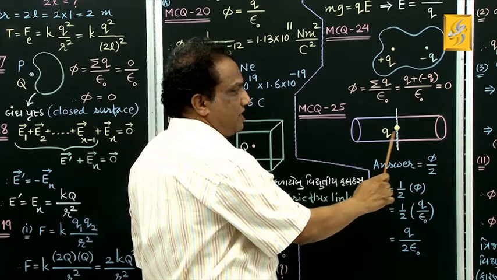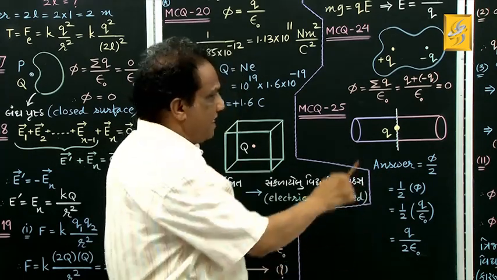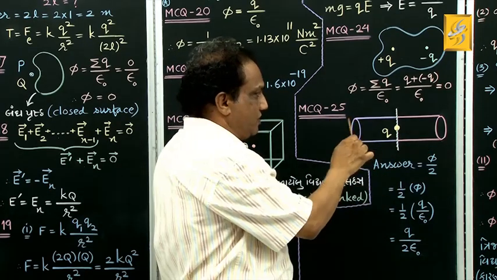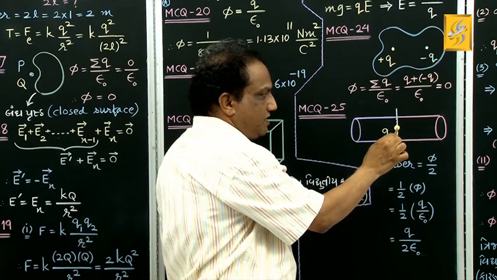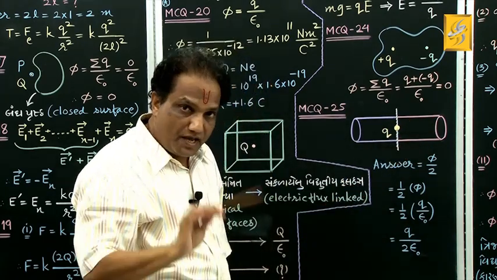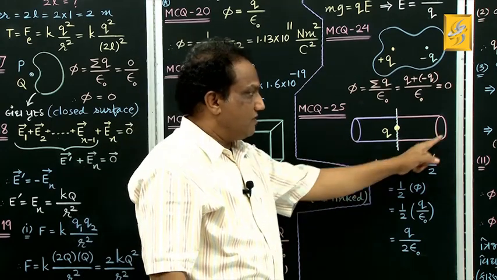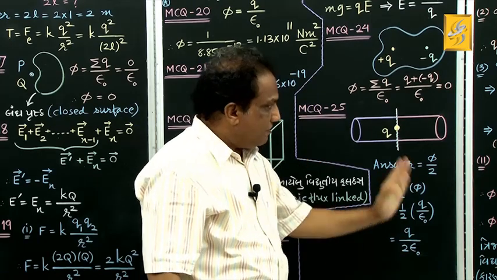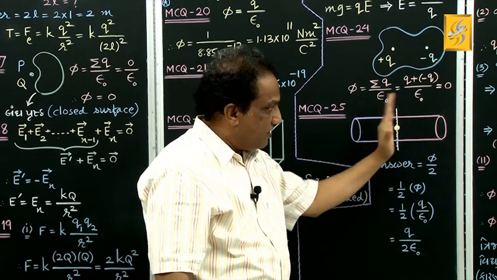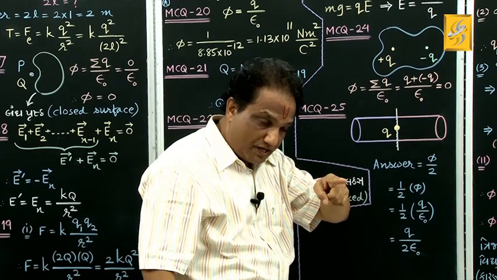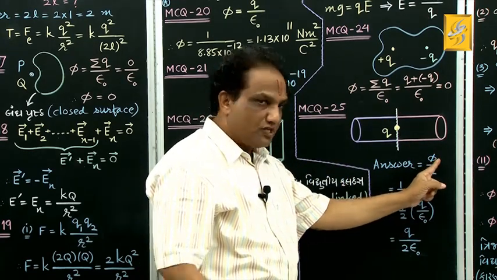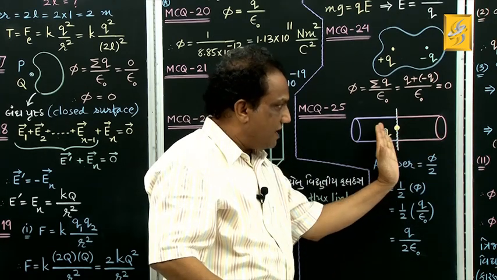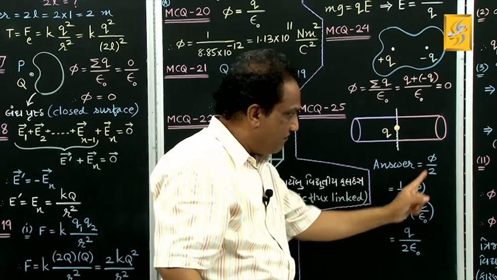Now if you combine these two half cylinders, they form one closed cylindrical surface. For this closed cylindrical surface, the charge is placed at its centroid, and hence if phi is the total electric flux linked with the entire cylinder, then the flux linked with the right half of the cylinder will be phi by 2.